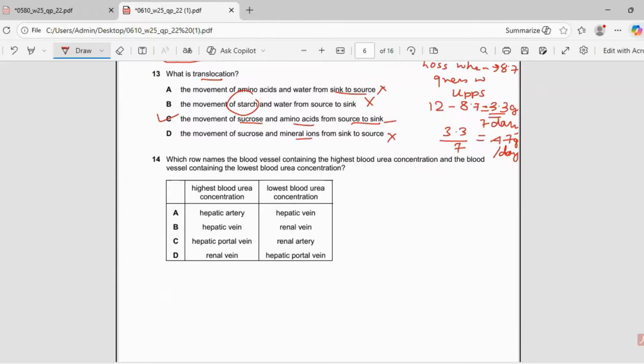Question number 14 says, which row names the blood vessel containing the highest urea concentration and the blood vessel containing the lowest urea concentration? This is actually a very important question, and students always get confused. Now see, in the villi, there are capillaries, and through the capillaries, the amino acids enter the liver via the hepatic portal vein.